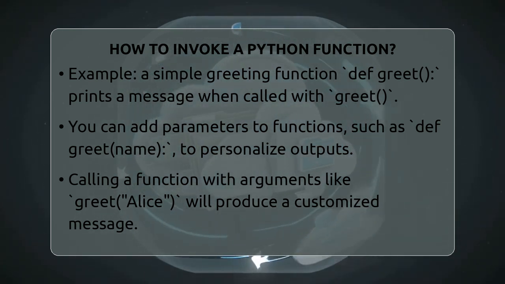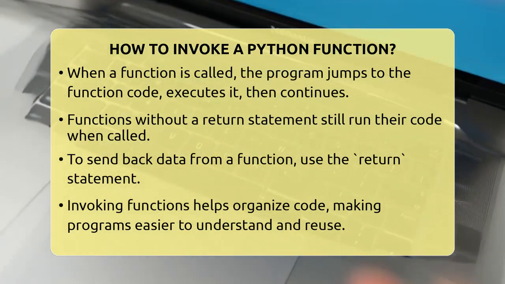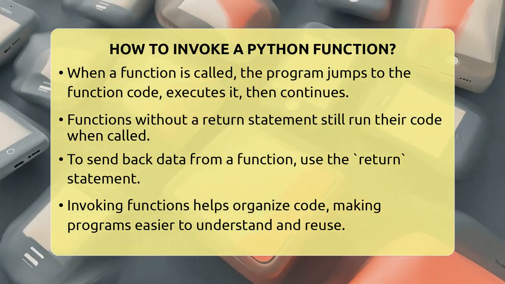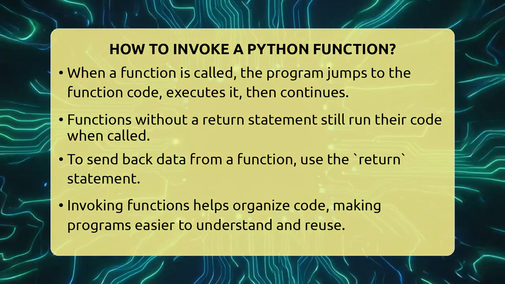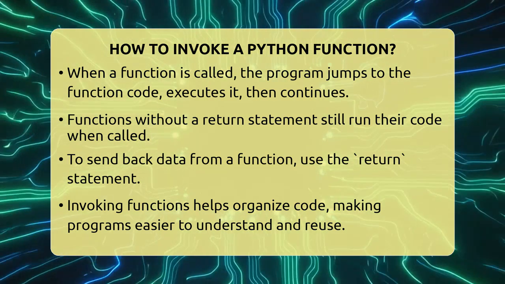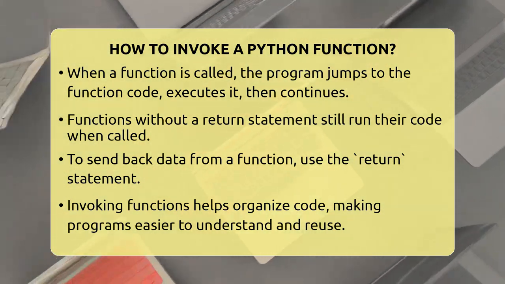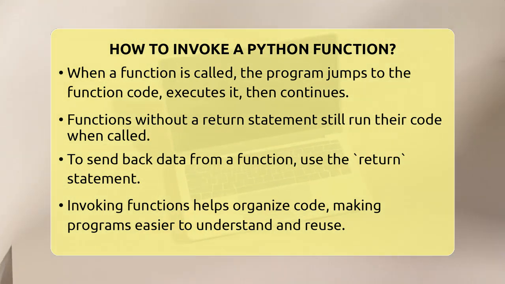When you call a function, the program temporarily jumps to the function's code, runs it, and then continues from where it left off. Even if your function does not return any value, calling it still runs the code inside. If you want your function to send back some information, you use the return statement. But in most cases, calling a function just runs its code.